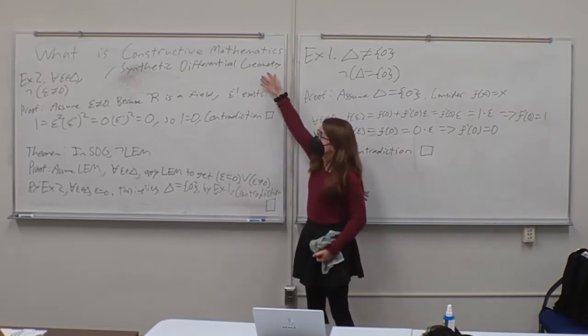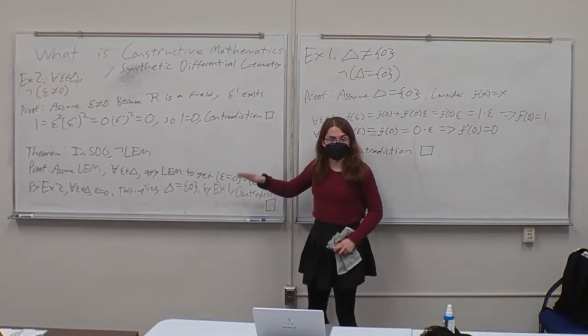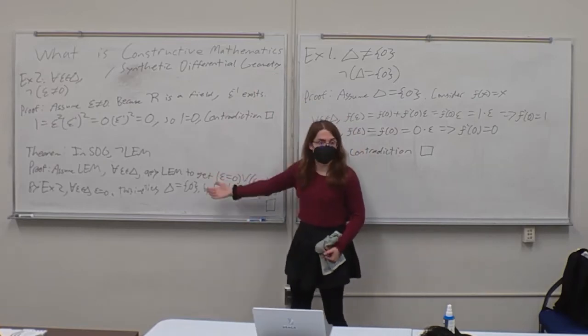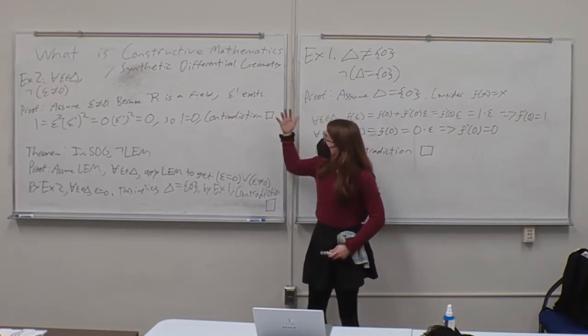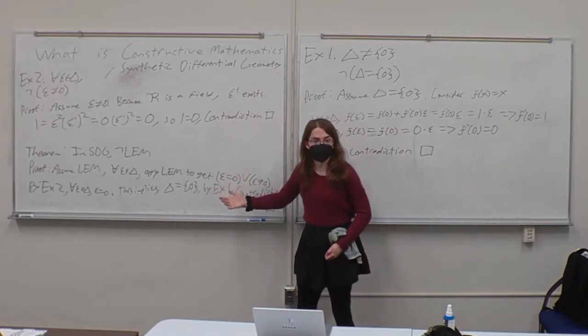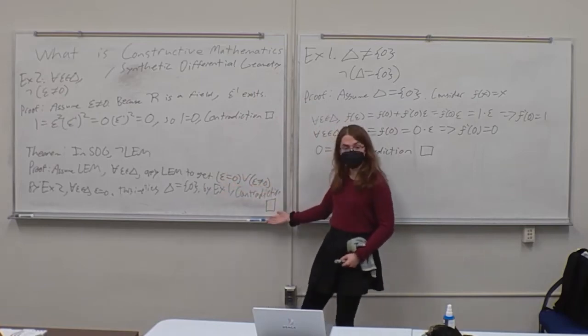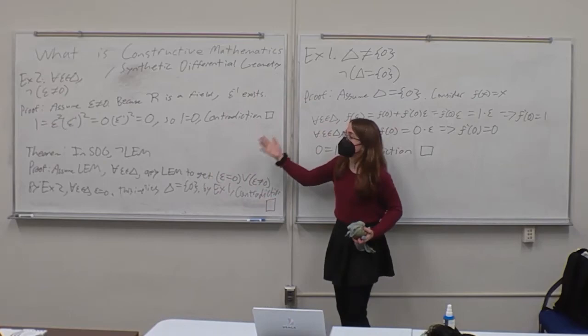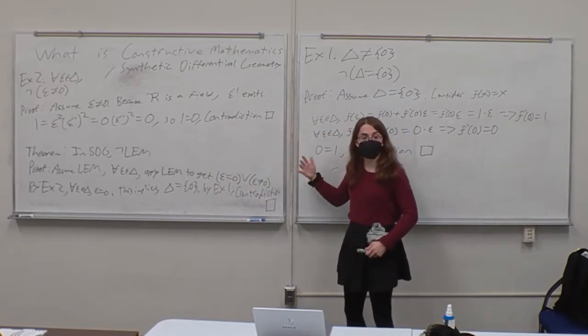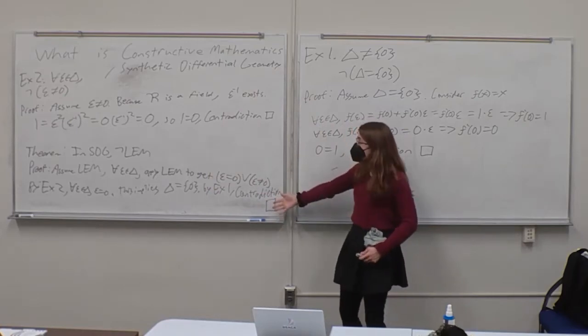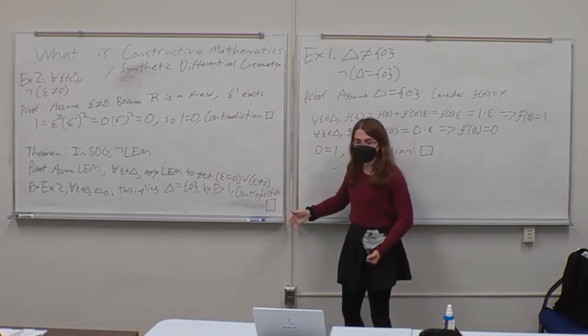In synthetic differential geometry, you assume all the axioms of constructive logic, and then you also assume the Kock-Lawvere axiom and a few other axioms. What I was proving here is that in constructive mathematics, you cannot also assume the law of excluded middle. You actually forbid it because it leads to a contradiction. So this is an example of how in synthetic differential geometry, you're forced to reason constructively, because you can't reason classically anymore.